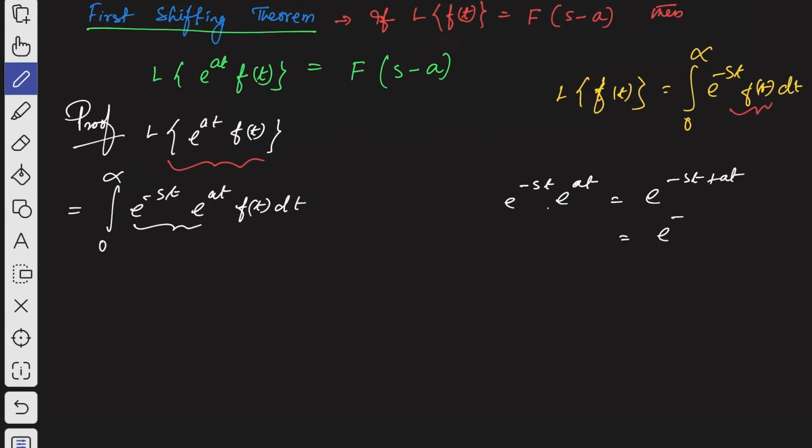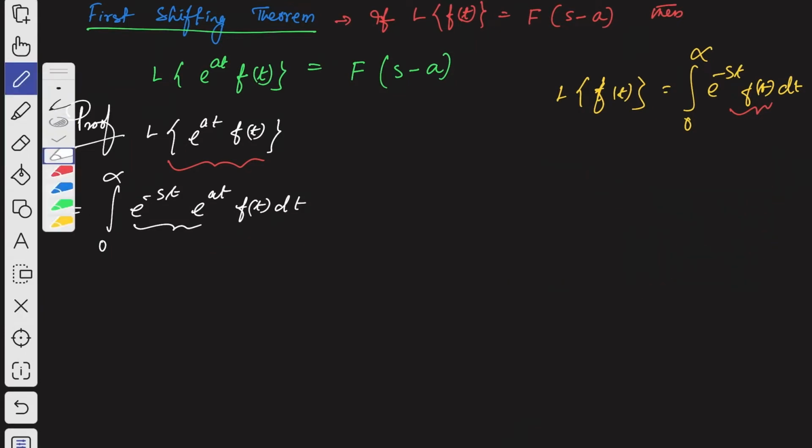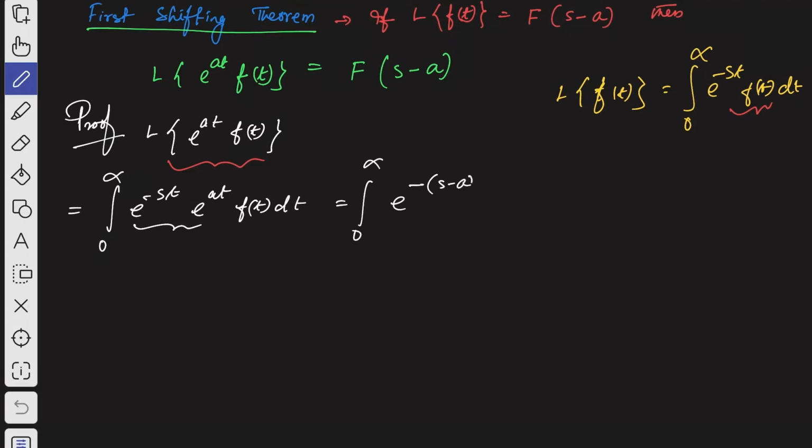Then take minus t common, then s minus a, or you can write this one as e to the power minus (s minus a) t, right? So that's what we're going to do here. So let me clean this. Then what you will get is integration 0 to infinity e to the power minus (s minus a) t f of t dt, right?